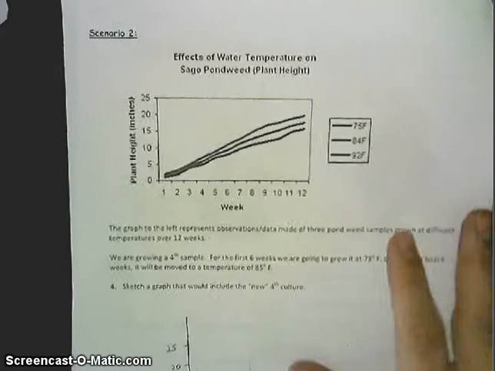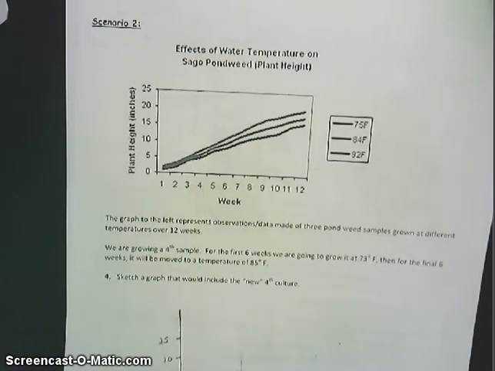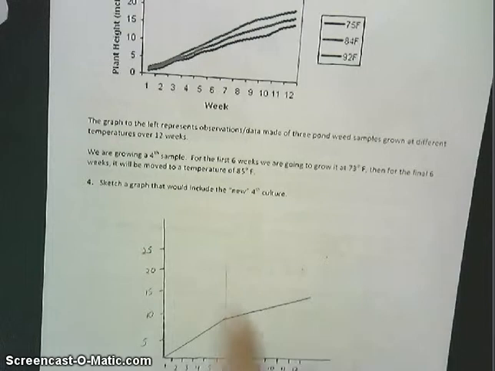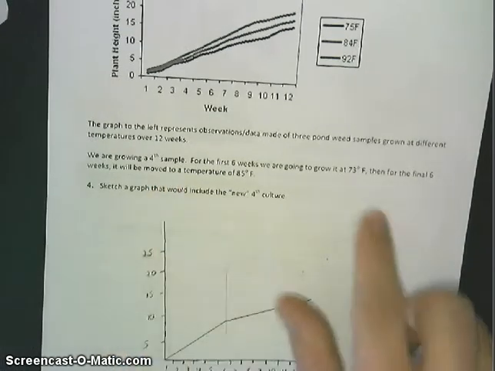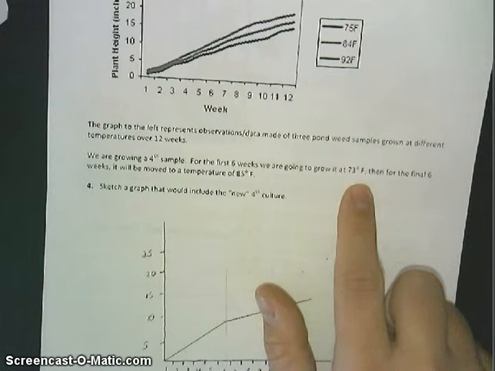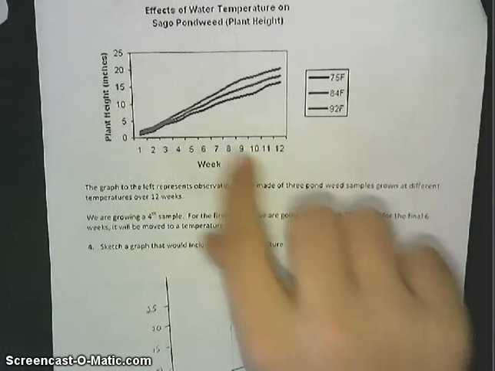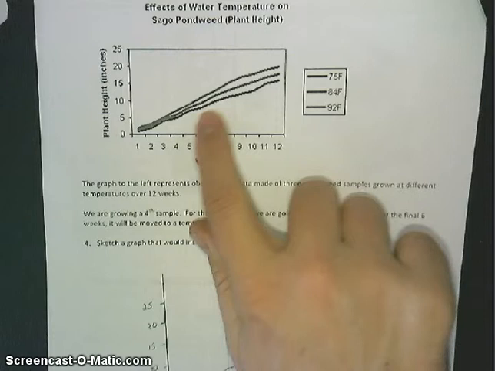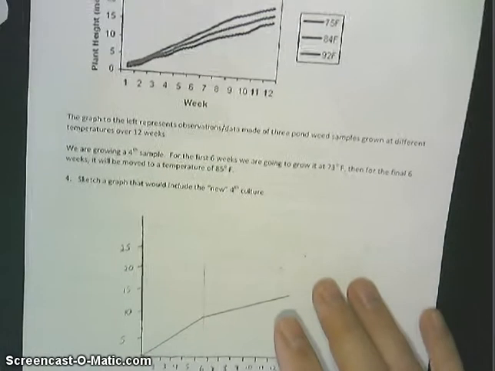Oh, sorry about that. This one's a little bit tricky. We have 3 lines on a graph showing the way that a plant grows at 3 different temperatures. I asked you to make a new graph of a plant grown in a 4th situation, starting off at 73 degrees, ending at 85. In the graph above, this lower line is grown at 92, the middle is at 84, the higher one is at 75. So here's the graph I drew.